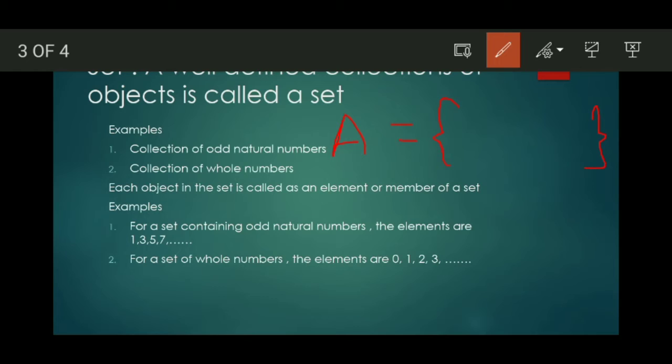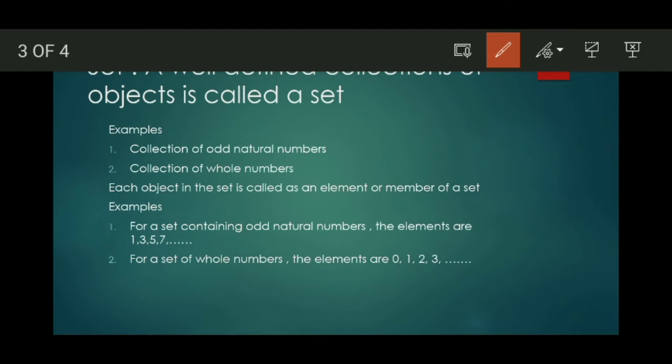Natural numbers start from 1, 2, 3, 4 and so on, but here the mention is odd natural numbers. Therefore we take the odd numbers, that is 1, 3, 5. Such a collection is called a well defined collection. Here 1, 3, 5 are called members of set A or elements of the set A.